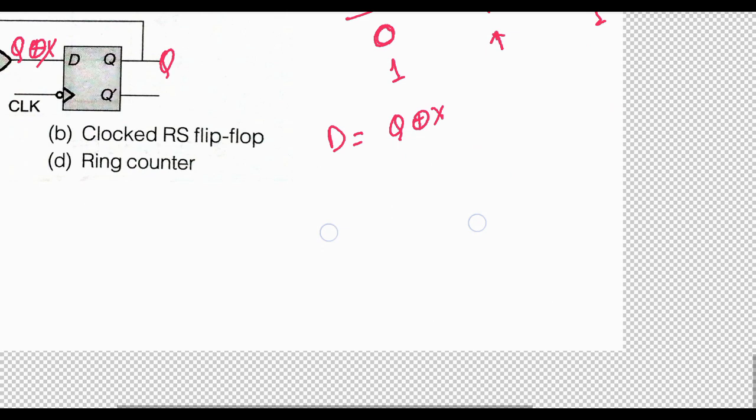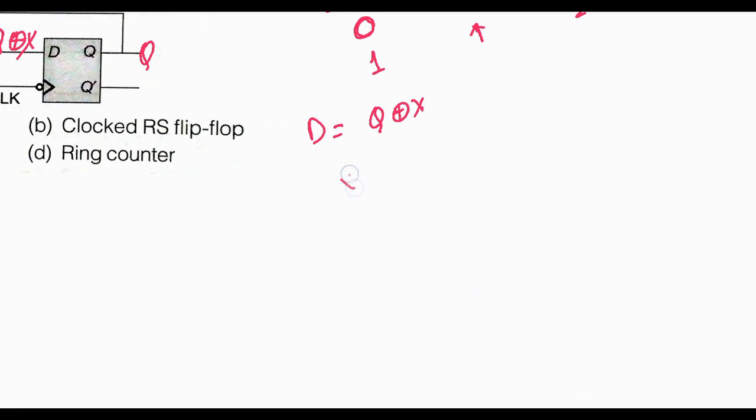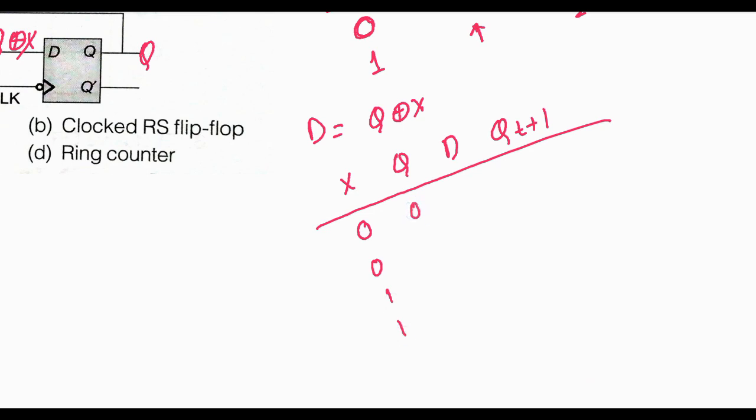So what will happen? I am writing here the characteristic equation for the result. D is the input, Q is part of the input, D is the intermediate value, Q(t+1). I will construct the table: 0 0 1 1 and 0 1 0 1. So what will be the D value?